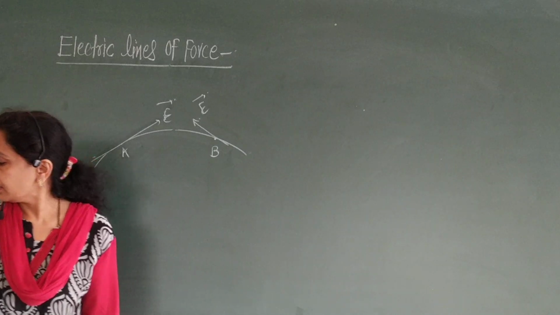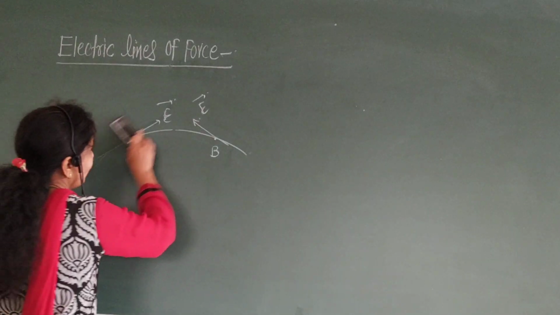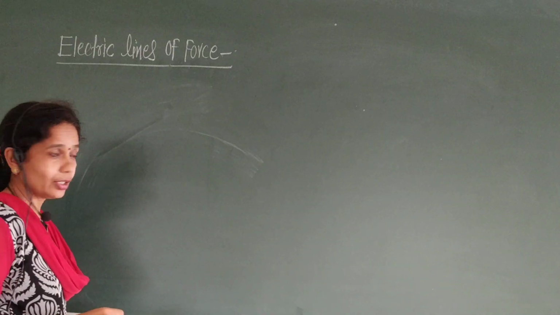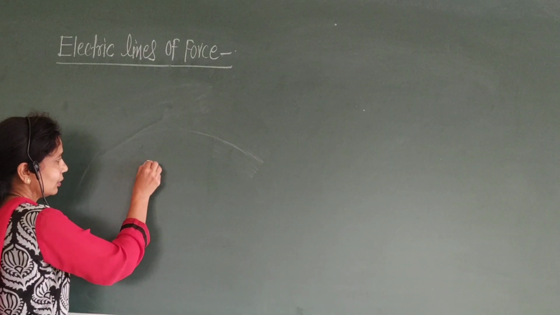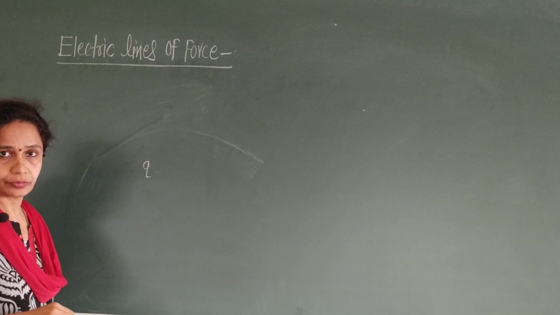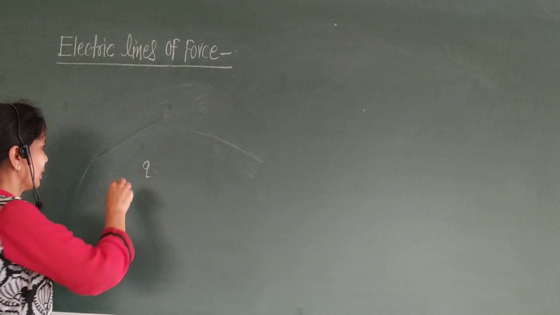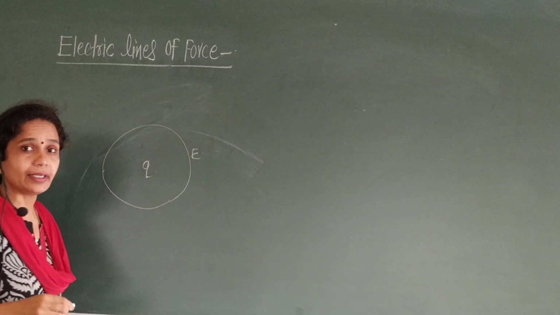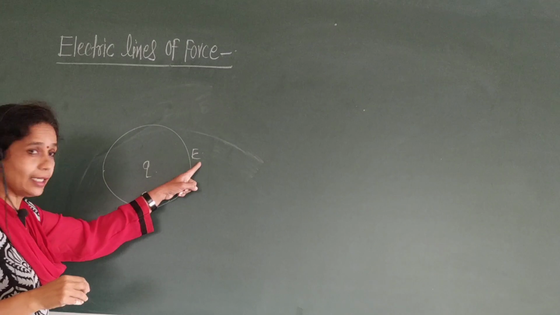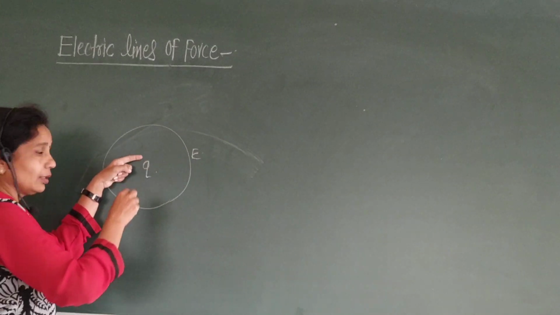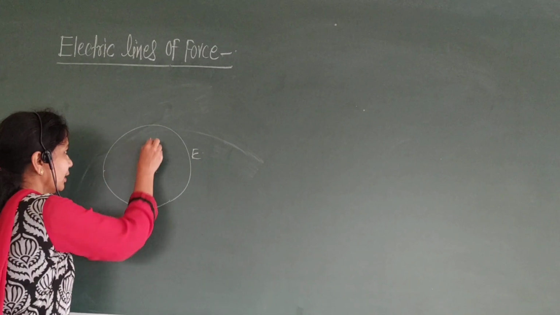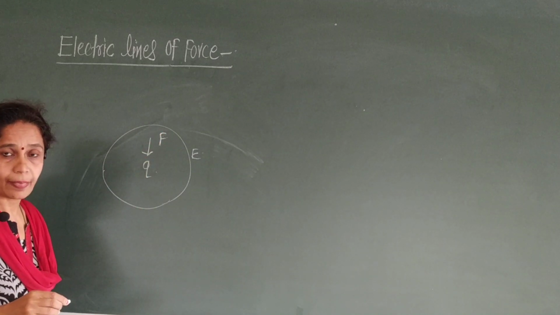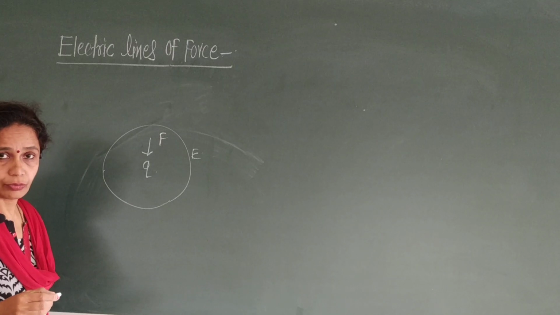Okay, then the second definition of electric lines of force is, if we consider charge Q placed in an electric field, this is electric field E. Due to this electric field, force is acting on this charge. Understood what I am saying?